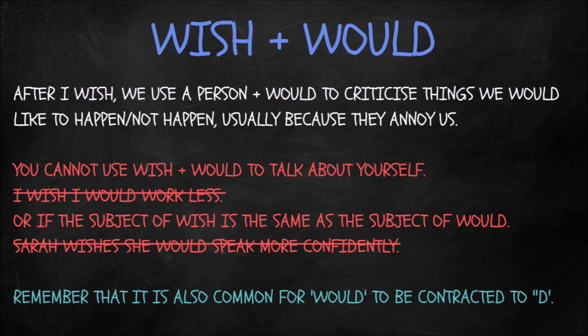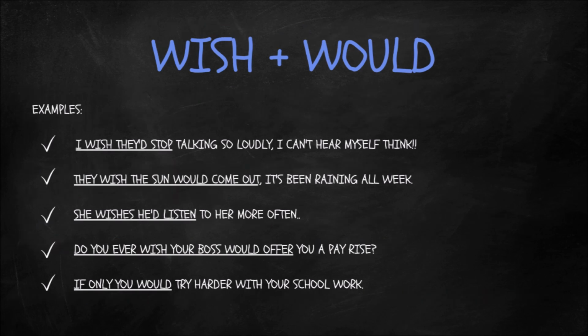So let's look at some examples of wish and would. I wish they'd stop talking so loudly, I can't hear myself think. So I want them to change their behaviour, to stop doing something so annoying. So I wish they'd stop. They wish the sun would come out. It's been raining all week. So here you've got something rather than someone.